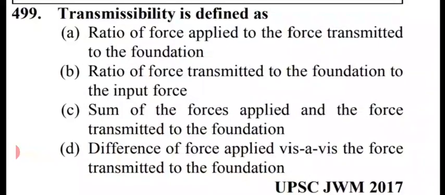Okay. Our next question is, transmissibility is defined as. So options are ratio of force applied to the force transmitted to the foundation. Second option is ratio of force transmitted to the foundation to the input force. Third option is sum of the forces applied and the force transmitted to the foundation. And the fourth option is difference of force applied and the force transmitted to the foundation. So transmissibility is defined as option number B, which is ratio of force transmitted to the foundation to the input force. Option number B.